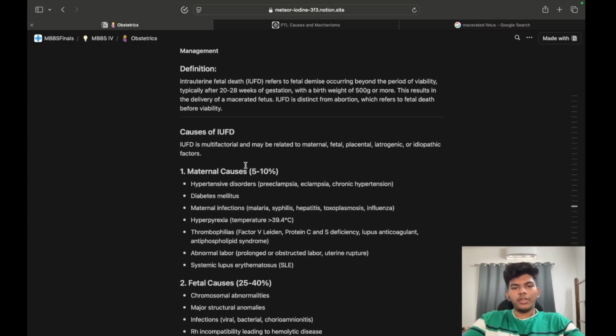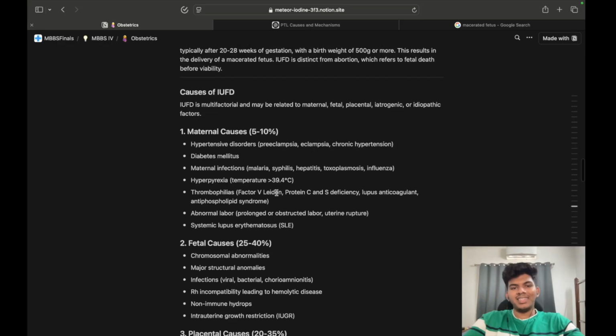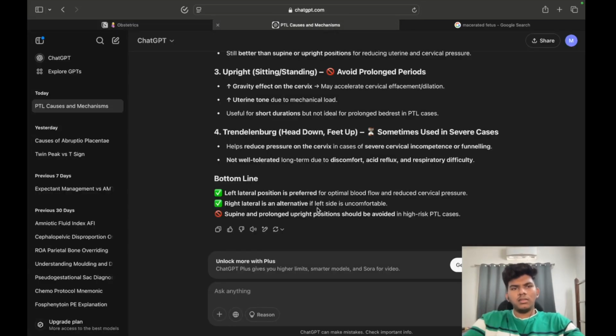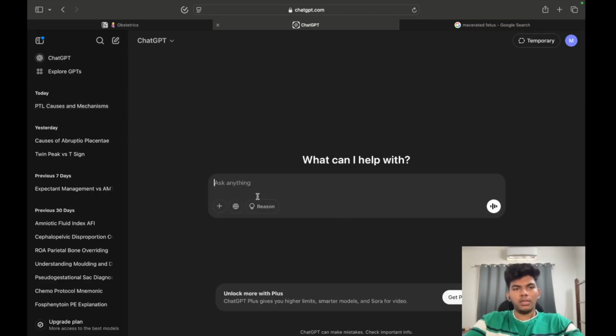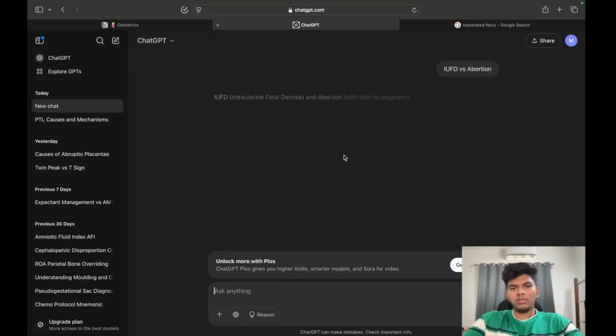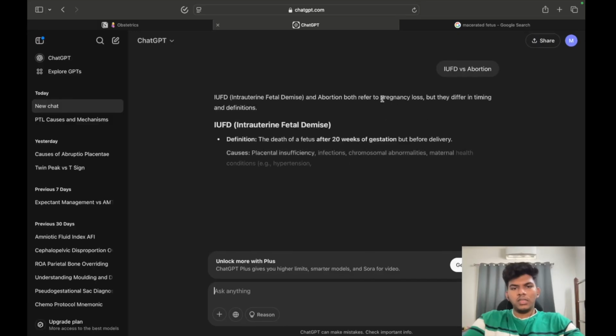Causes of IUFD, intrauterine fetal death. Let's first take a look at IUFD versus abortion. What's the difference? The different timings.